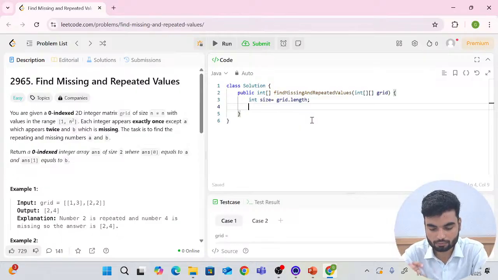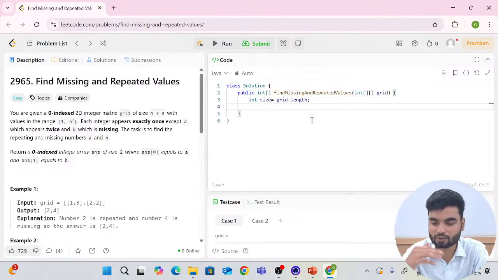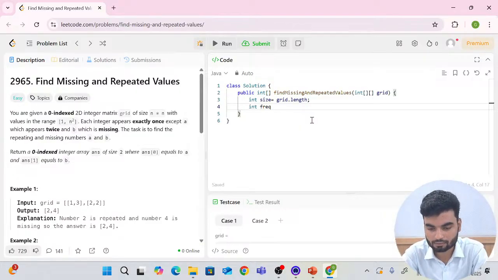Now here what we'll do, we'll have one list or one array or one vector depending on the language. Now we are writing in Java, so we will have one array. So we'll create a frequency array. Tell me what will be the size. New, and here we pass the size. Size multiplied by size means square of the size, right?